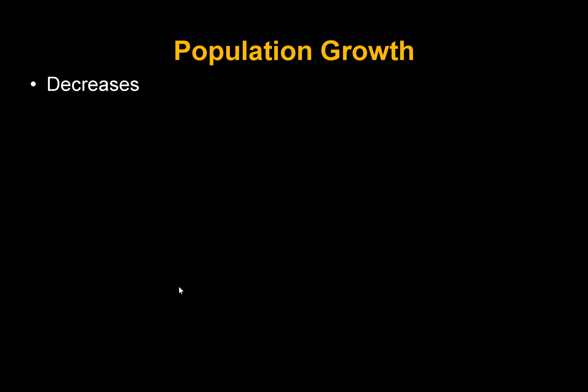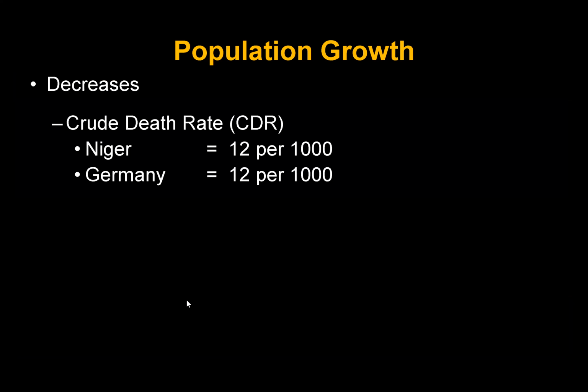Now, in terms of population growth, how do populations decrease? And that's the crude death rate, the same thing that we said with the crude birth rate. So crude birth rate is the number of kids that are born per 1,000 people, and crude death rate is the number of people that die per 1,000 people. So in Niger, we can see that it's 12 per 1,000. In Germany, it's the same. It doesn't mean that Niger has a better medical system than Germany. It's just about the structure of their society.